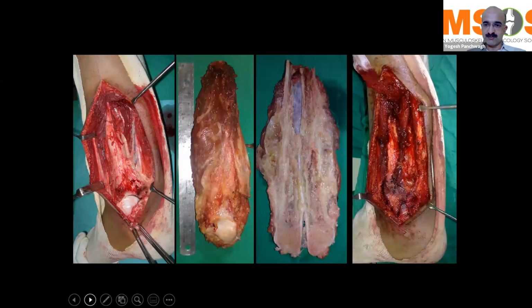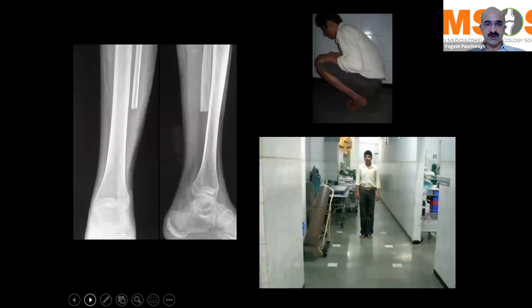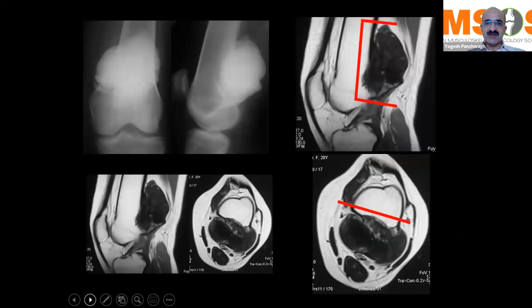We just use Prolene mesh and some local tendinous sleeves so as to give the ankle a bit of stability. And the patients can do everything. They can squat, they can walk, they can do their activities of daily living without much of an issue. So these are some cases where no reconstruction is required, but again, that is going to be dictated by where the tumor is located and how much of a resection you are going to need.